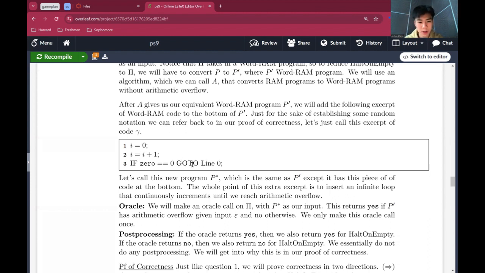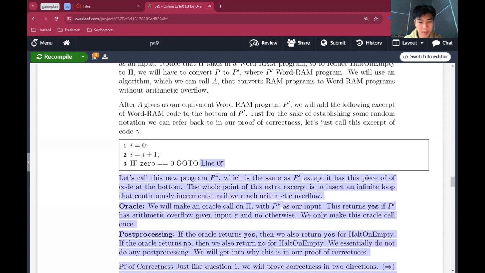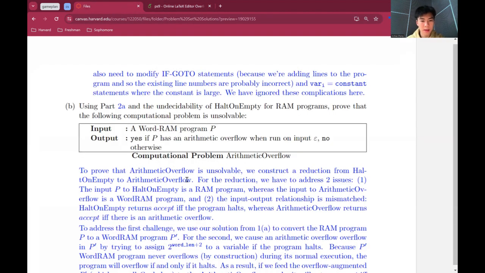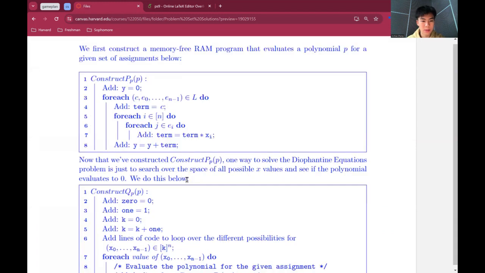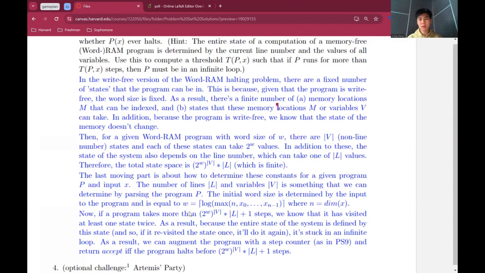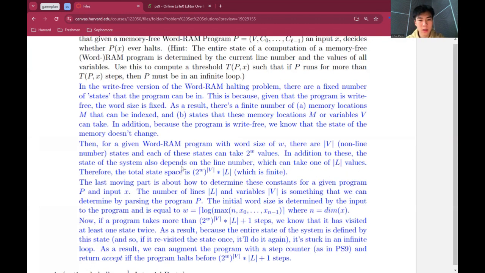I think it could use some work, and I additionally made a little mistake here about putting it at line 0. That doesn't really exist. But the idea remains the same. And the idea here is very similar: you basically just want to argue that halt on empty reduces to this, which does not. It means it's unsolvable.